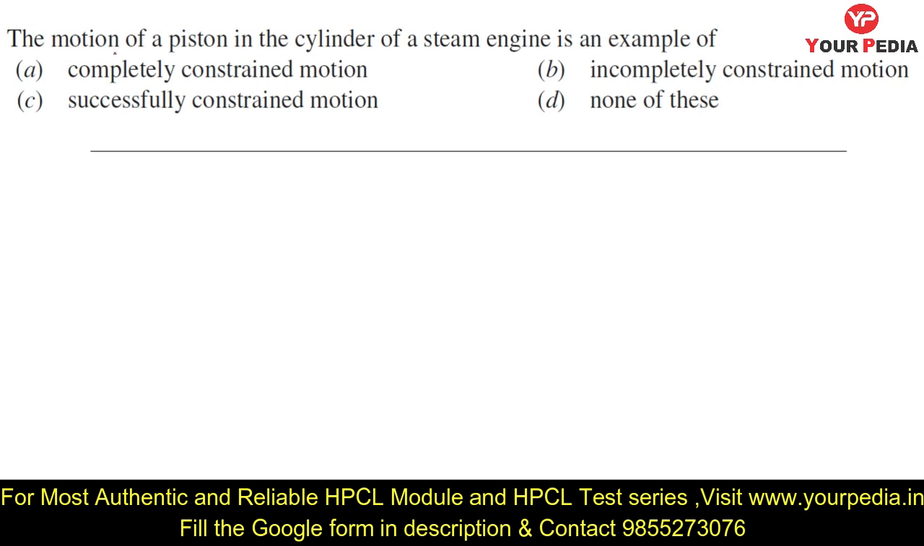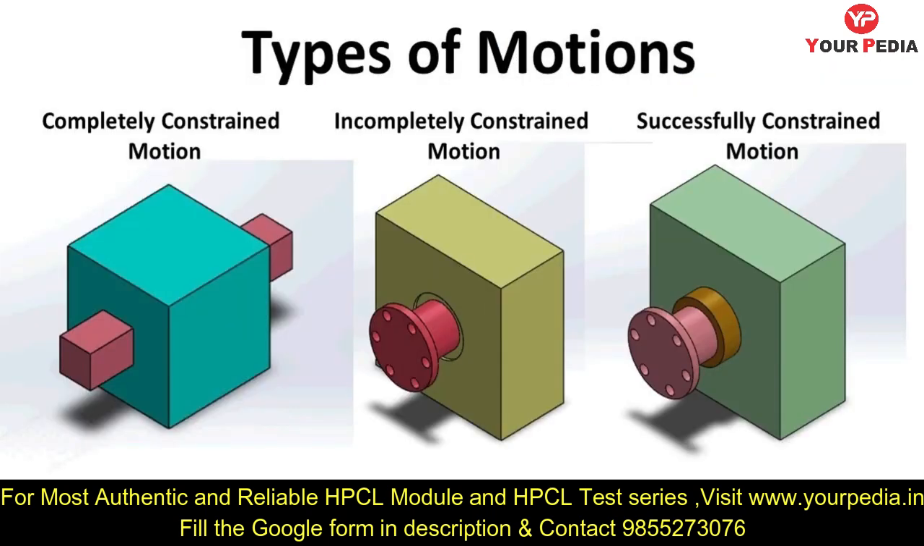Now, the motion of a piston in the cylinder of a steam engine is an example of what? There are different types of motion. Option A is completely constrained motion, option B incompletely constrained motion, option C successfully constrained motion, and option D none of the above. If you have knowledge about all these options, then you can answer. So let's talk about these types of motion.